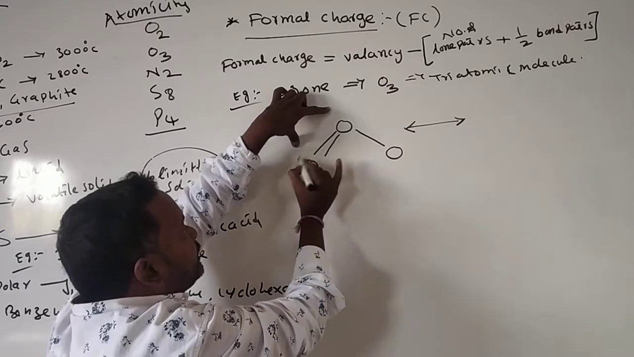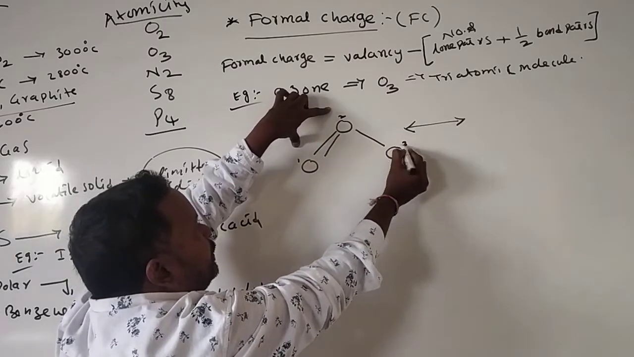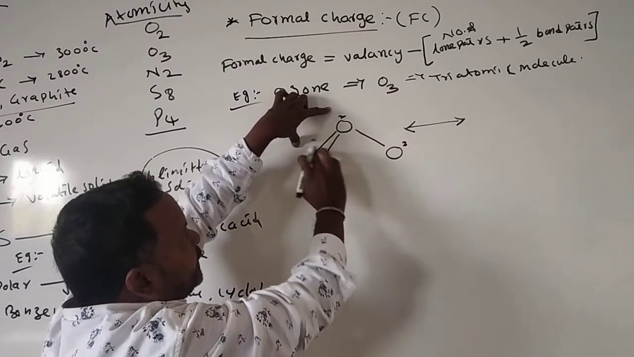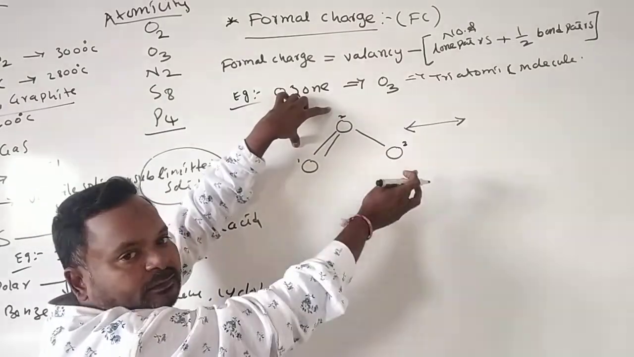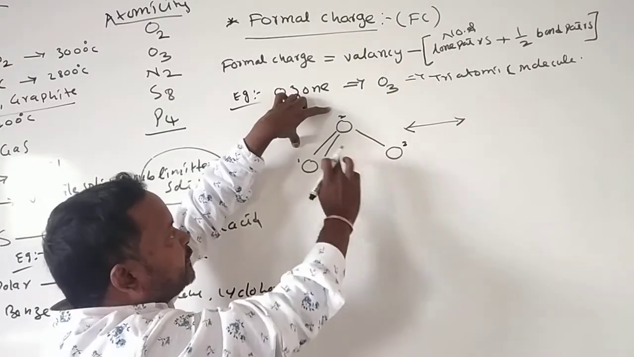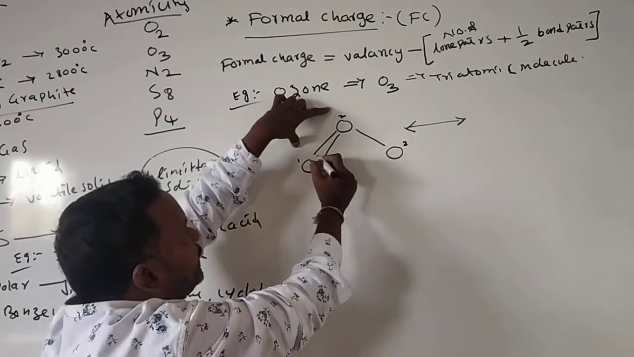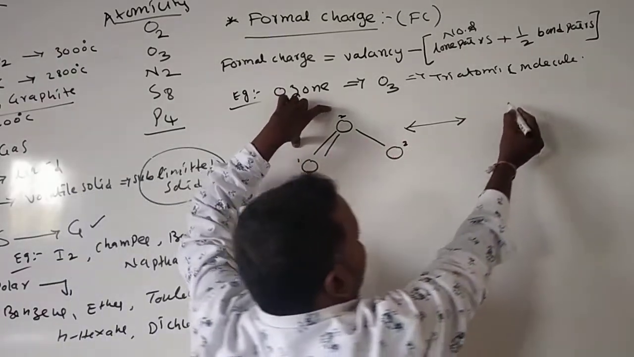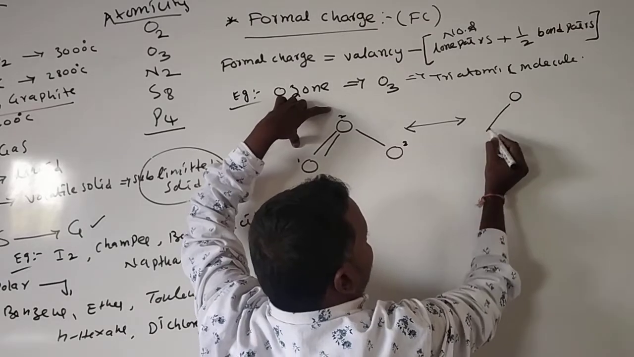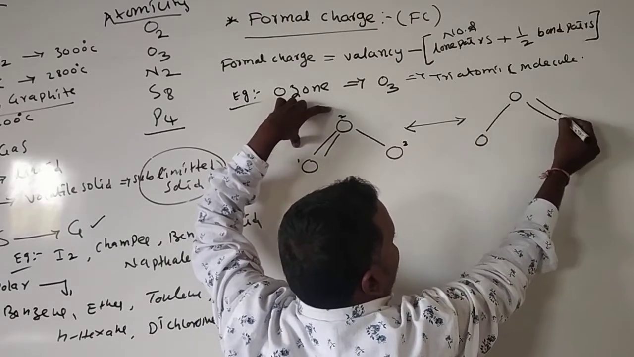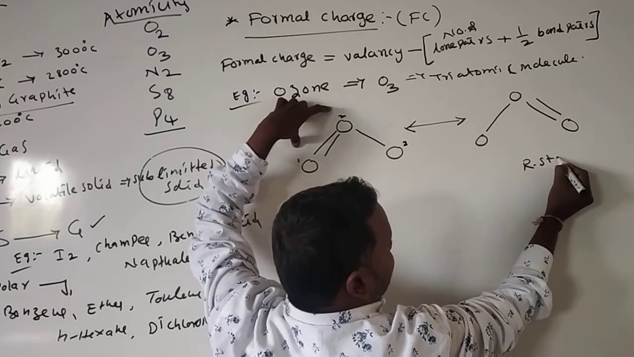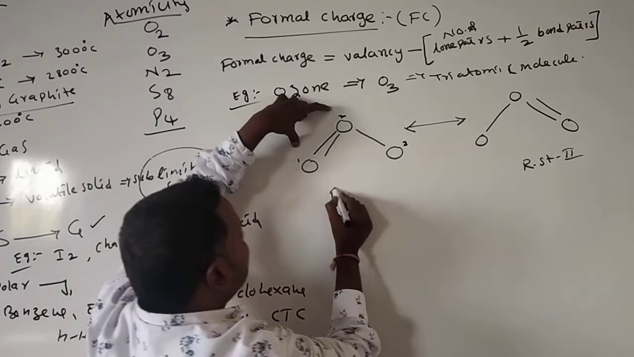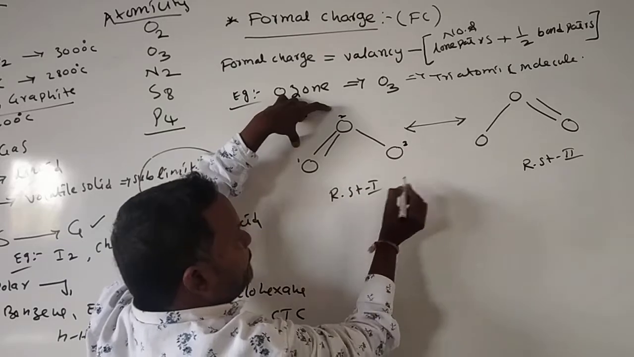I just change the bond on this side. This is the first oxygen atom, second oxygen atom, third oxygen atom. I change this bond. We call this delocalization of pi electrons, which we call resonance. The electron is transferred like this. Here I am writing one more structure: oxygen double bond oxygen. This is resonance structure 2, and this is resonance structure 1.